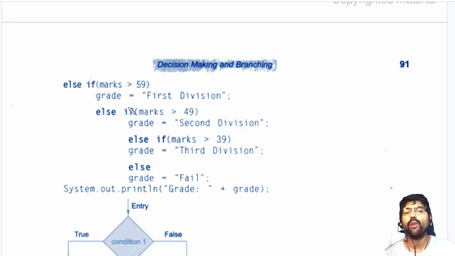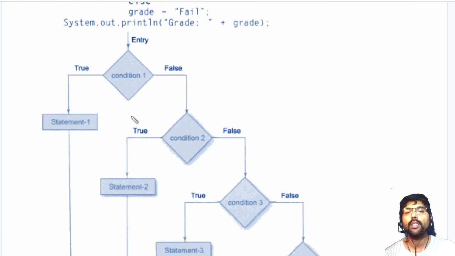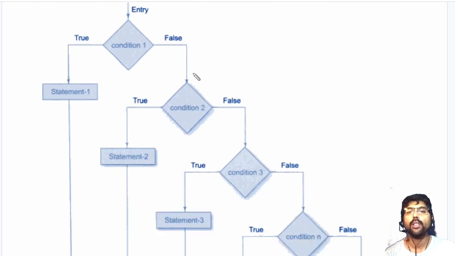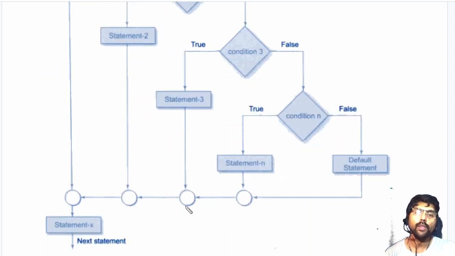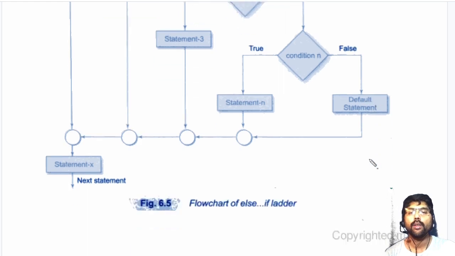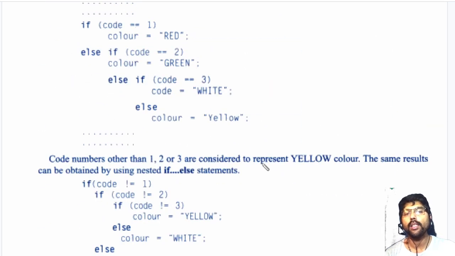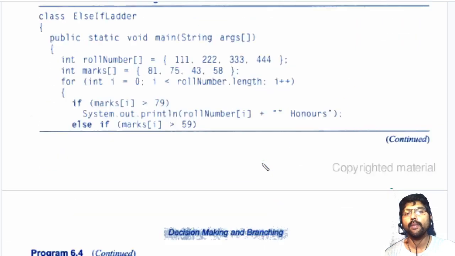This is a good example for else if ladder, which is explained by this flow chart. This condition is false, check here. This condition is false, check here. This condition is false, check here. If any one of these conditions is true, run the statement here. If no one is true, then run the default, that is the else part. Okay, that is explained here. That's called an else if ladder.